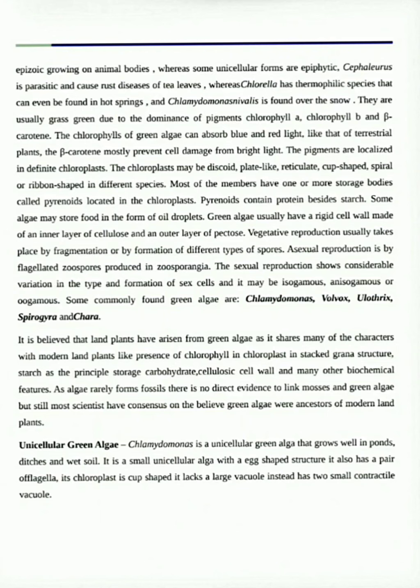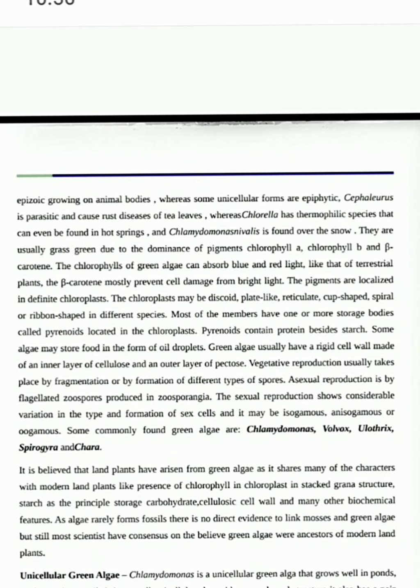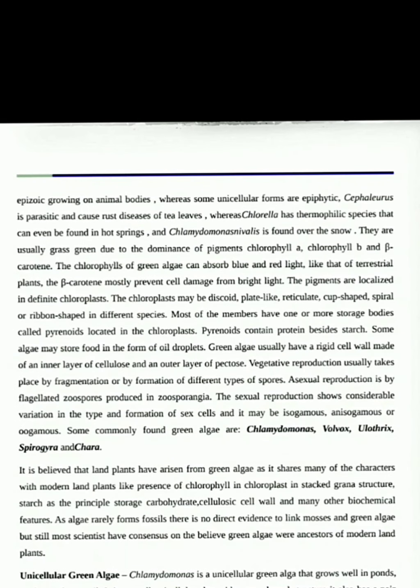Then we have the next side heading, as you can see in the picture, unicellular green algae. We will study a bit about unicellular green algae. For studying unicellular green algae, we will consider Chlamydomonas as our example. Chlamydomonas is a green algae which usually grows well in ponds, ditches and wet soil. Wherever moist conditions are there, Chlamydomonas usually grows very well. It is a green unicellular algae and it has an egg-shaped structure.